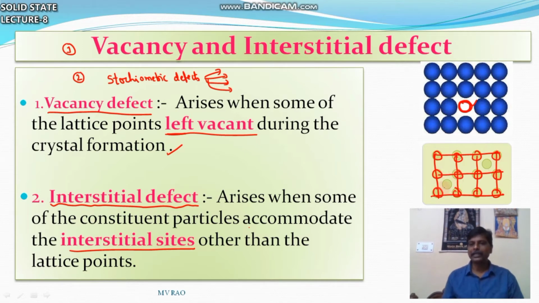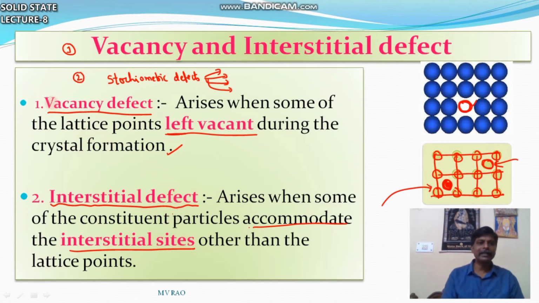Between these 4 lattice points some gap is there, an interstitial site. Here it is occupied. Here also an interstitial site. Along with these 12 lattice points, 2 interstitial sites are also occupied. This type of defect is called interstitial defect.